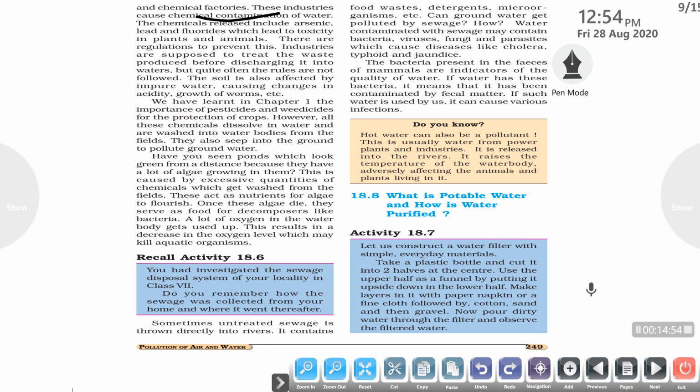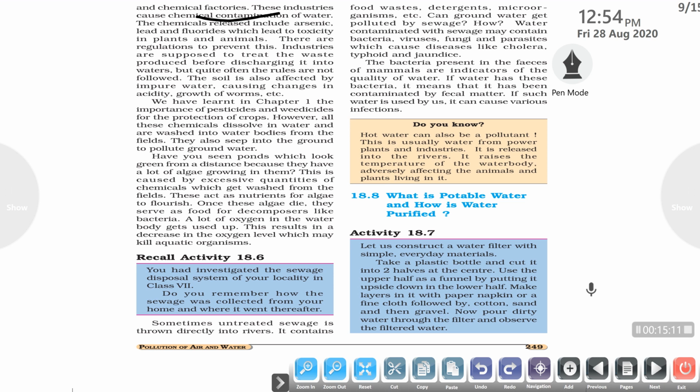So the industries are supposed to treat the waste before they discharge it into the water bodies. The soil is affected by the impure water, causing changes in the acidity, growth of worms, etc. So the soil is also affected by this water pollution.